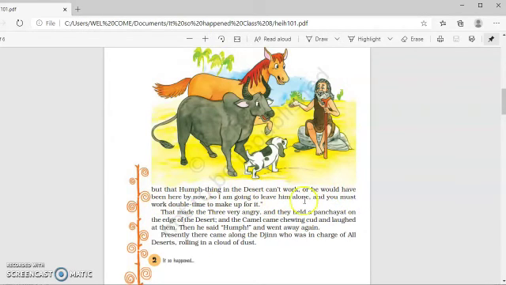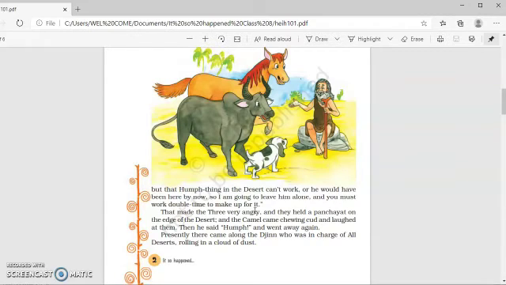So I'm going to leave him alone, and you must work double time to make up for it." So the man told his decision to the three animals that because camel is not working, you will have to do double work because I cannot make the camel work.